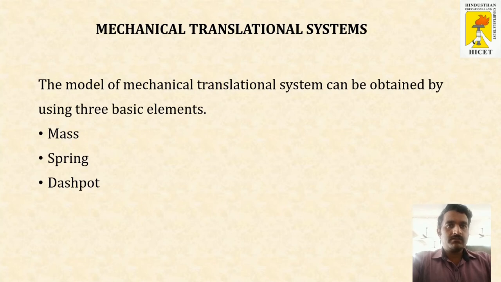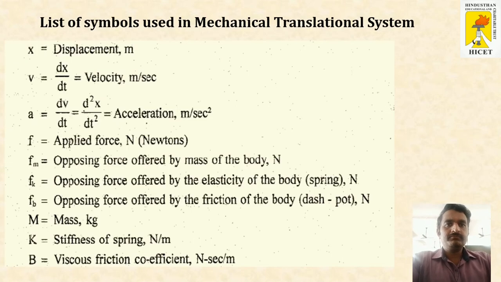Mechanical translation system. This system consists of three basic elements: mass, spring, and dashpot. These are some of the symbols used in mechanical translation system. X denotes displacement in meters, V denotes velocity in meter per second, A denotes acceleration in meter per second square,